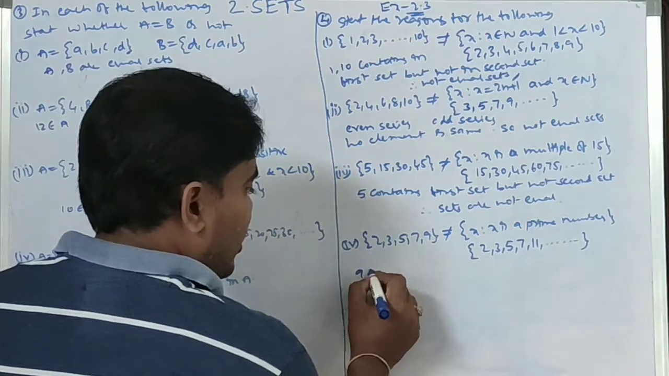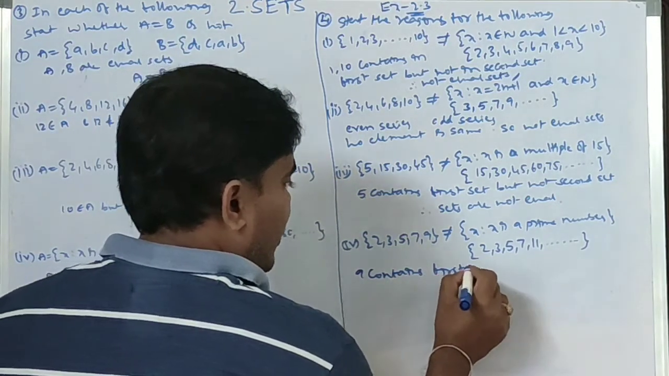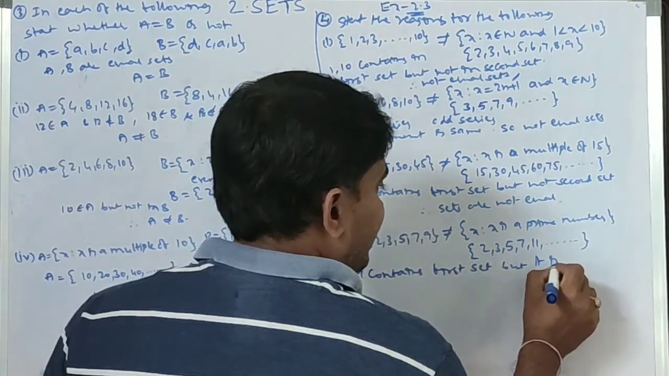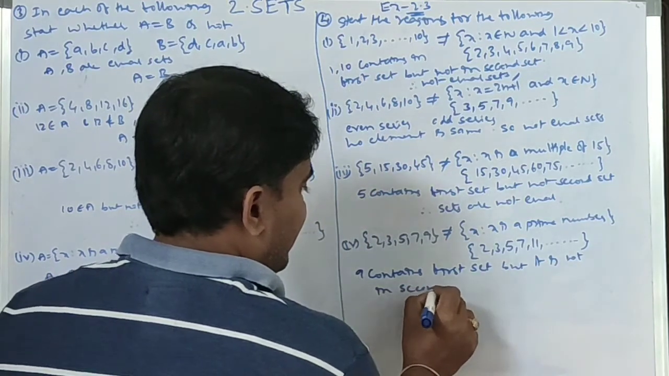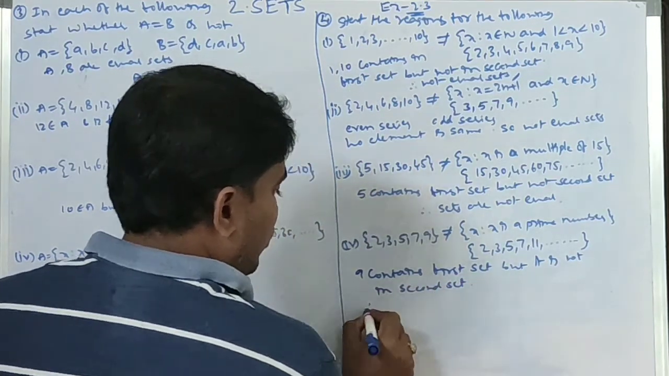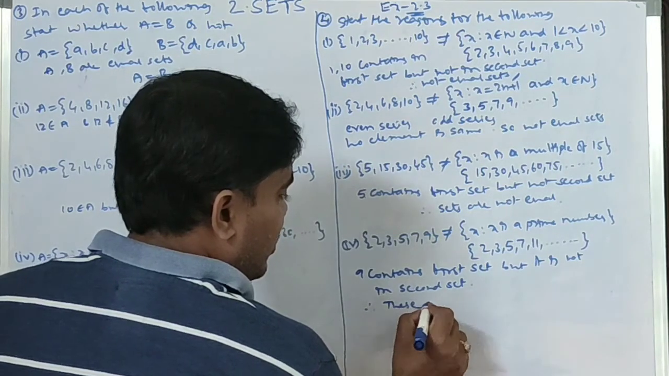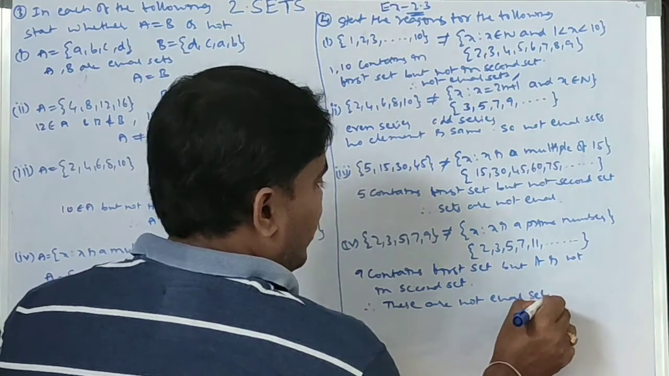So 9 is contained in the first set but it is not in the second. Therefore these are not equal sets.